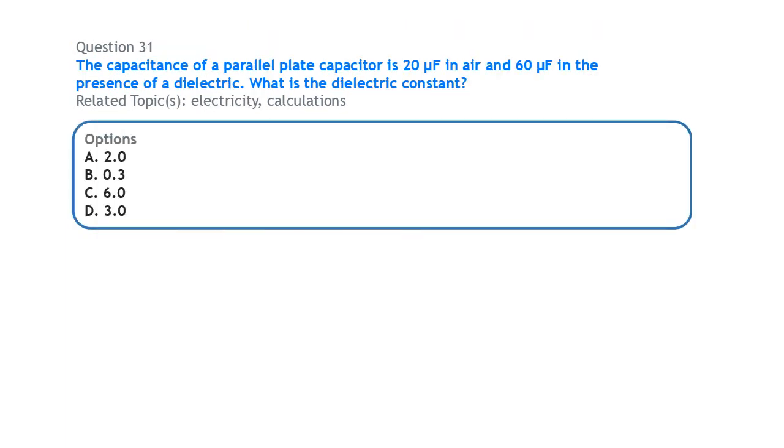Next, the capacitance of a parallel plate capacitor is 20 microfarad in air and 60 microfarad in the presence of the dielectric. What is the dielectric constant?